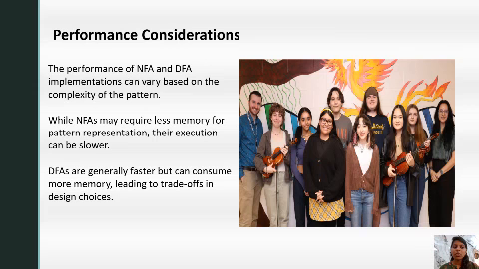Now let us see the performance considerations. The performance of NFA and DFA implementations can vary based on the complexity of the pattern. While NFAs may require less memory for pattern representation, their execution can be slower. DFAs are generally faster but can consume more memory, leading to trade-offs in design choices.